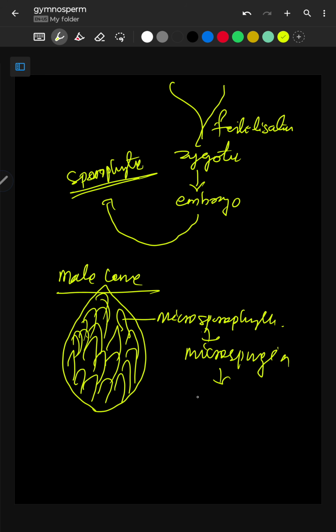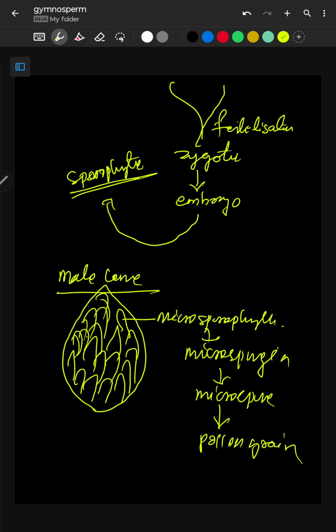Microsporangia contains the microspore. Microspore develops into pollen grain. Okay, it is clear. Now come to the female cone. This is called megasporangiate strobilus. Already I have told you. So this is its structure. Its structure is somehow like this.